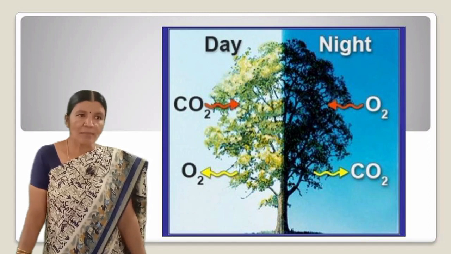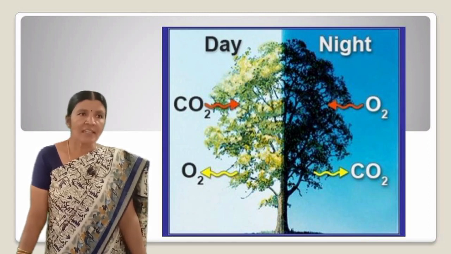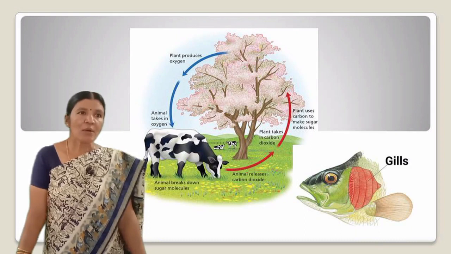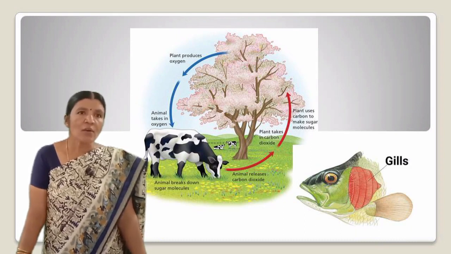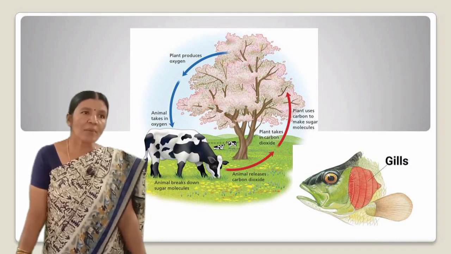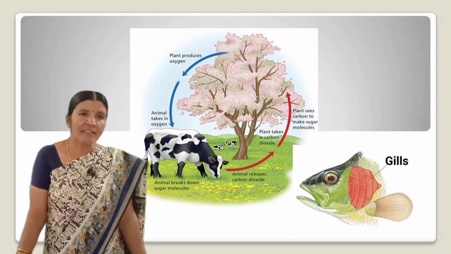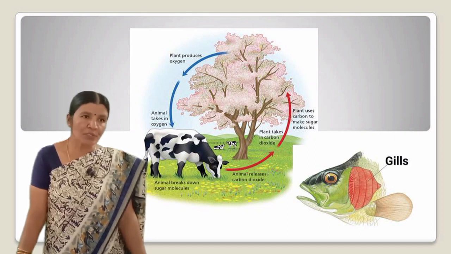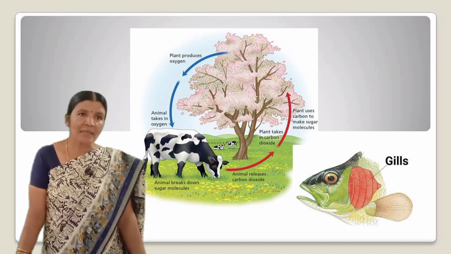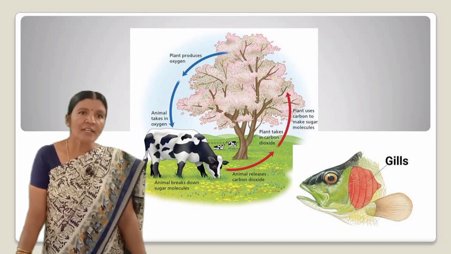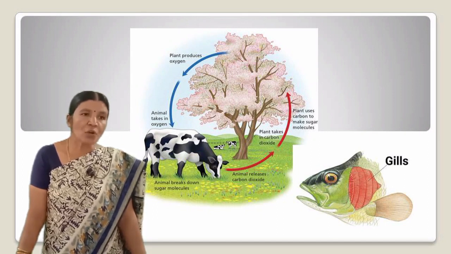So far we have learnt about plants. Now we will see in animals. Animals have evolved different organs for the uptake of oxygen from the environment and for getting rid of carbon dioxide produced. Terrestrial animals can breathe the oxygen in the atmosphere, but animals that live in water need to use the oxygen dissolved in water.